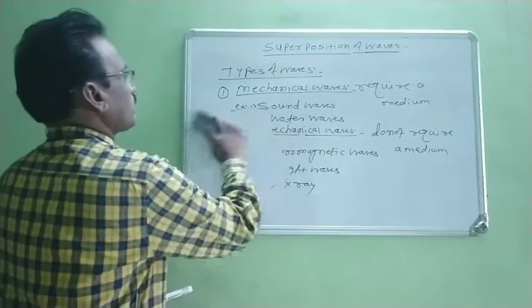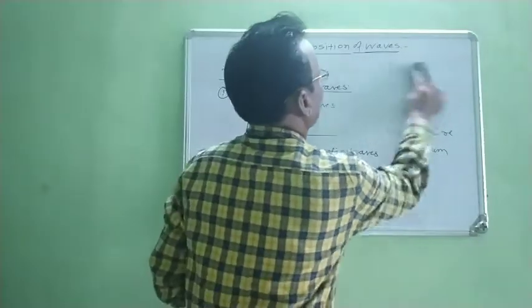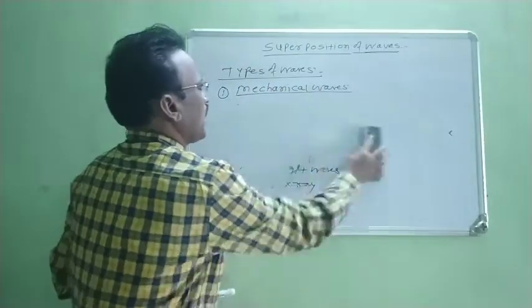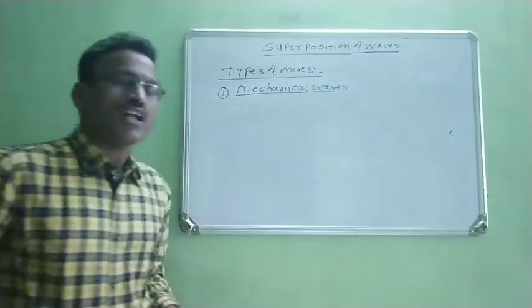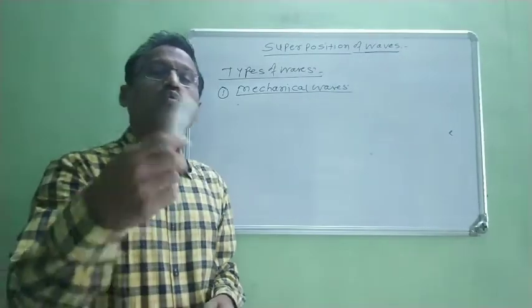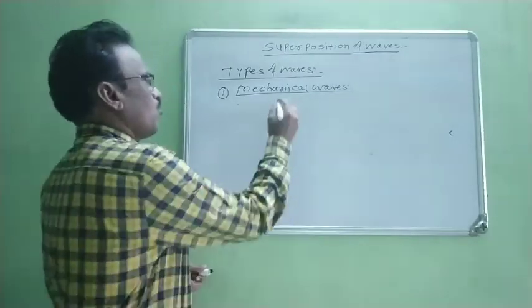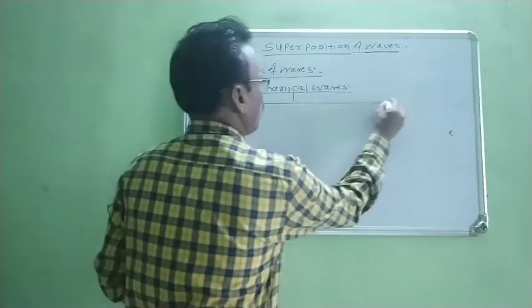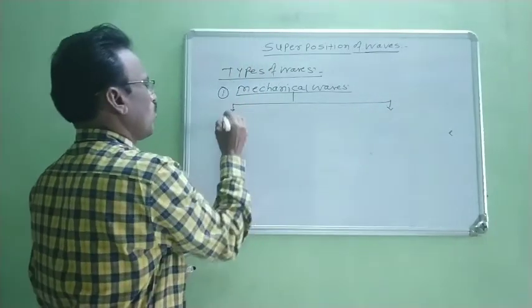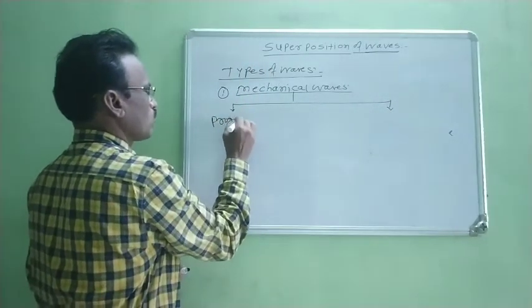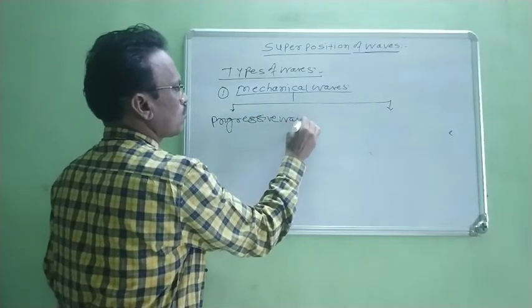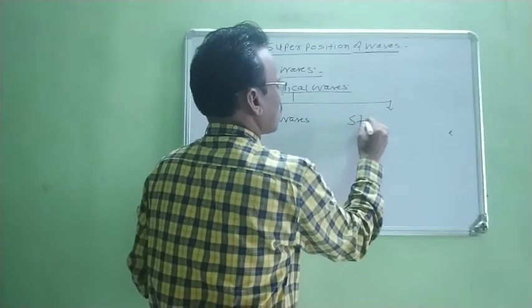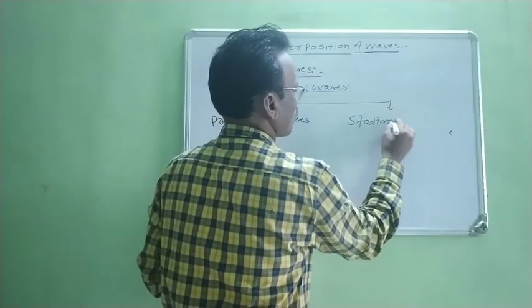Now, these mechanical waves are again classified into two types. First is progressive waves and second is stationary waves.